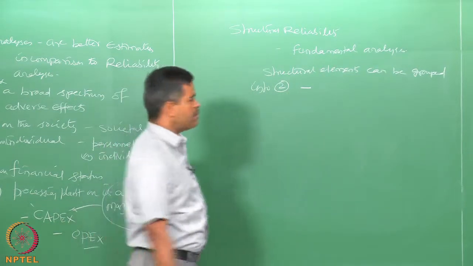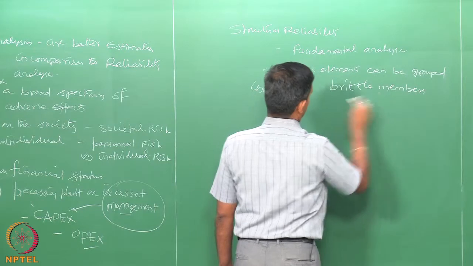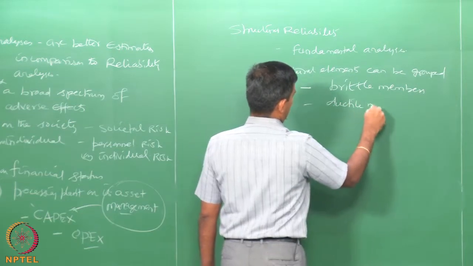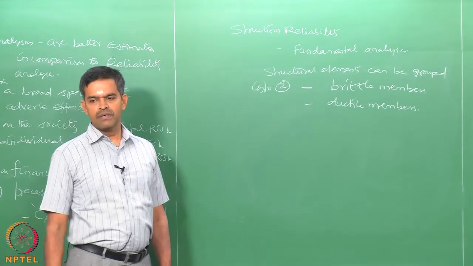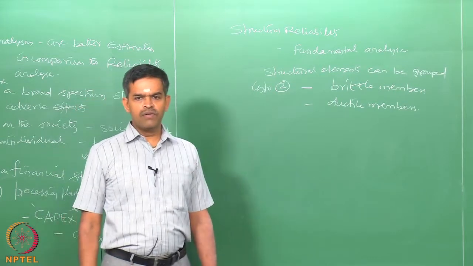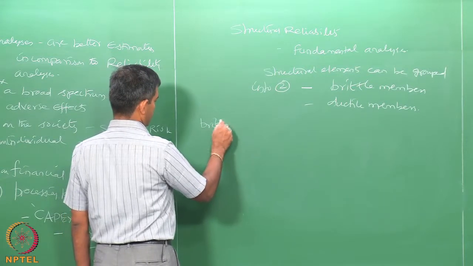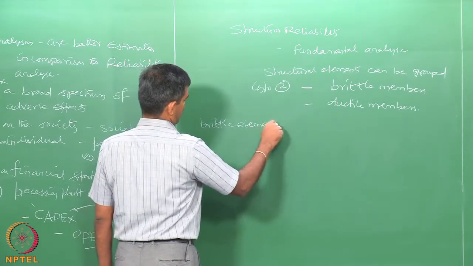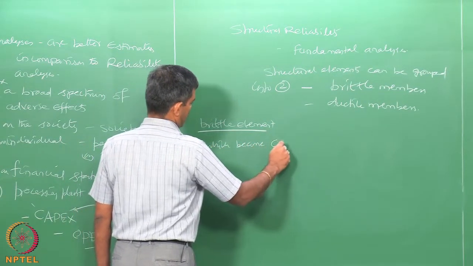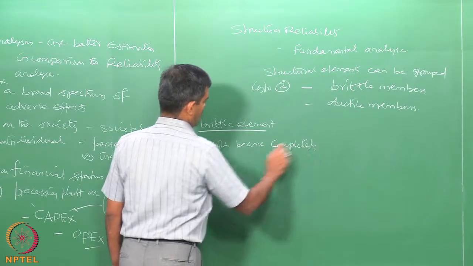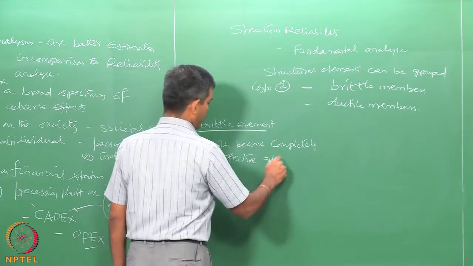Namely, brittle members and ductile members. An element is considered to be a brittle element which becomes completely ineffective after it fails. Or those elements which become completely ineffective after failure.